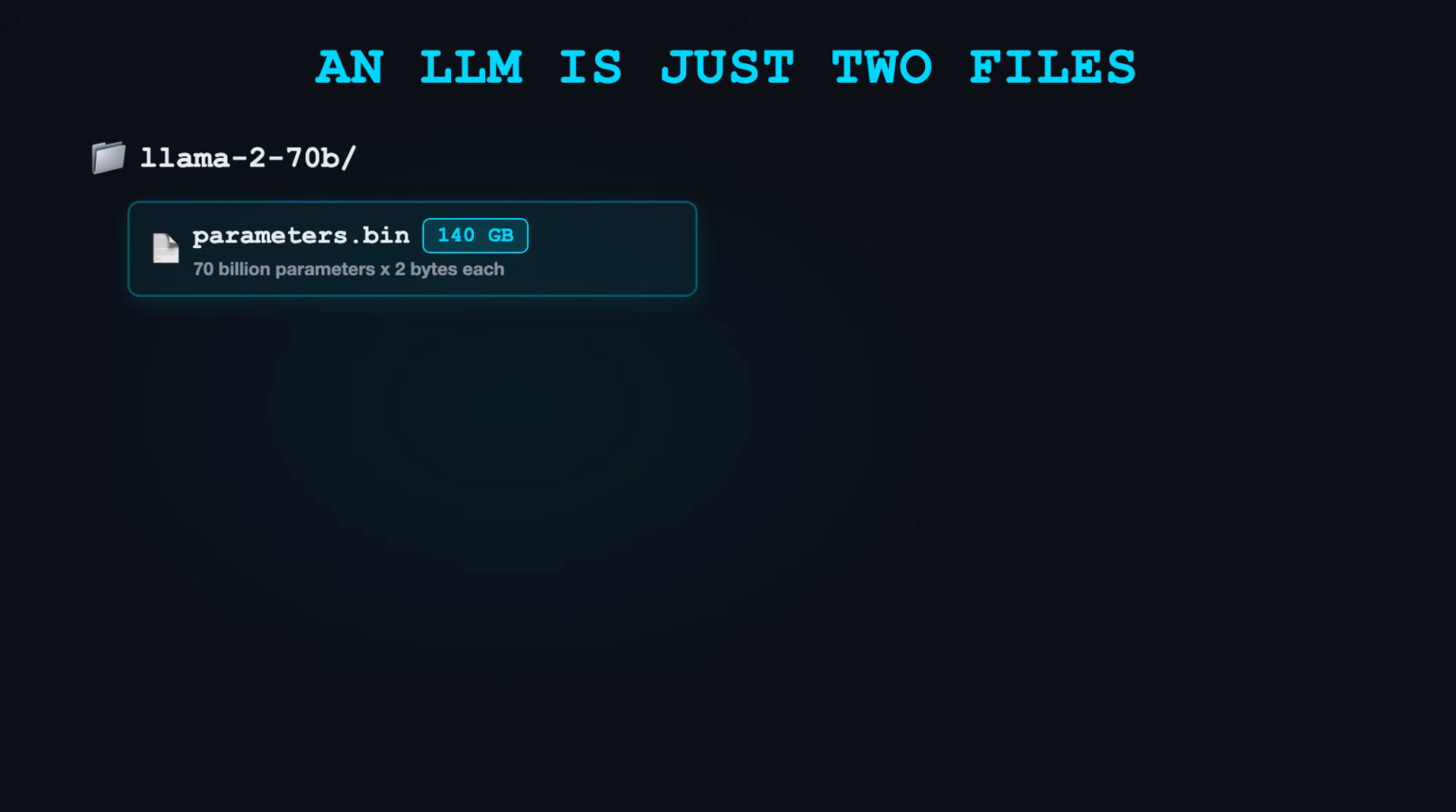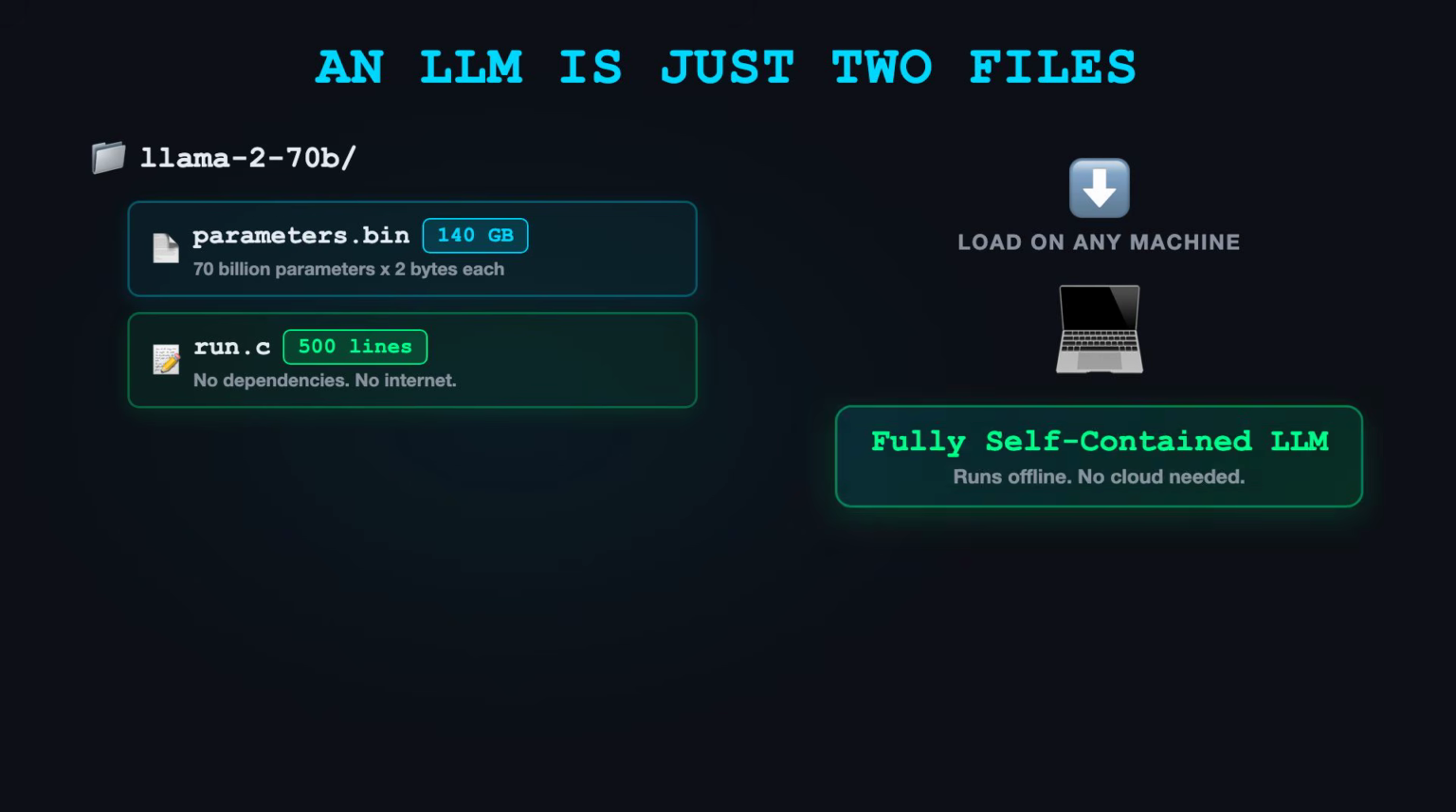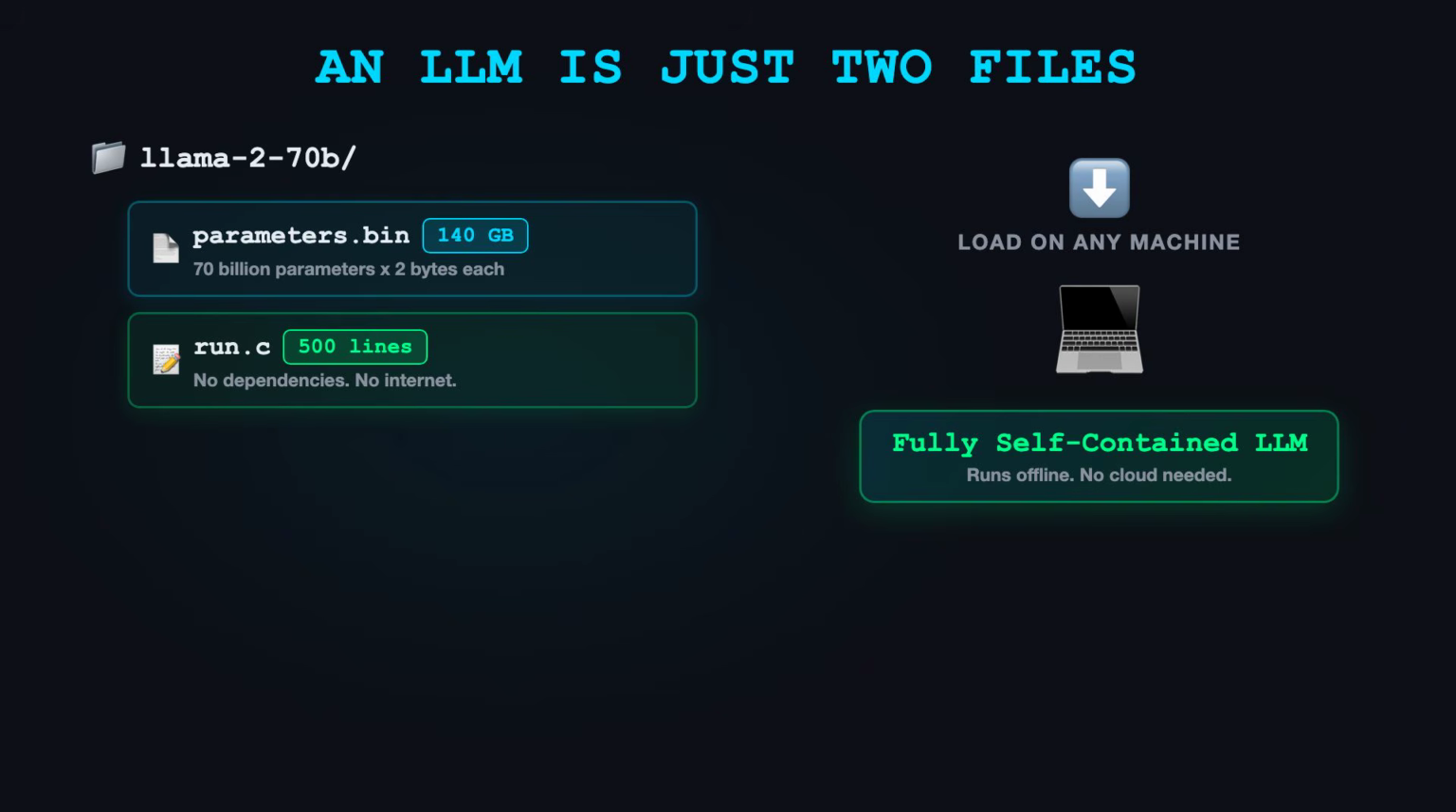File 1, the parameters. This is a massive list of numbers, the weights of the neural network. For Llama 2 70B, this file is 140 gigabytes, 70 billion parameters, each stored as 2 bytes. File 2, the run code, about 500 lines of C. No dependencies, no internet required.